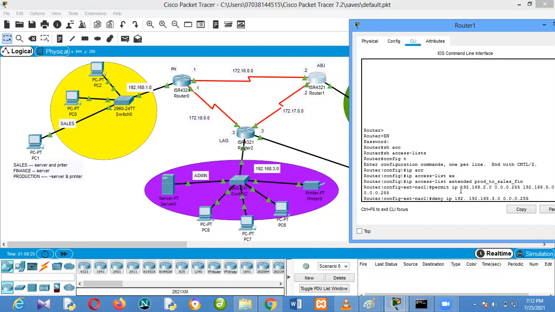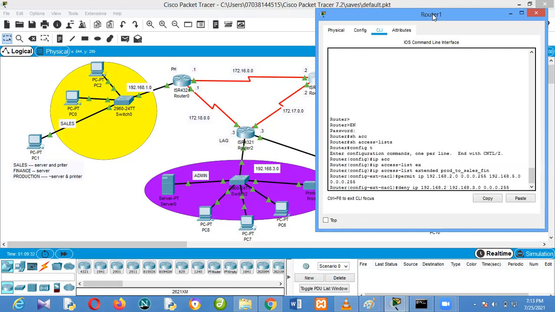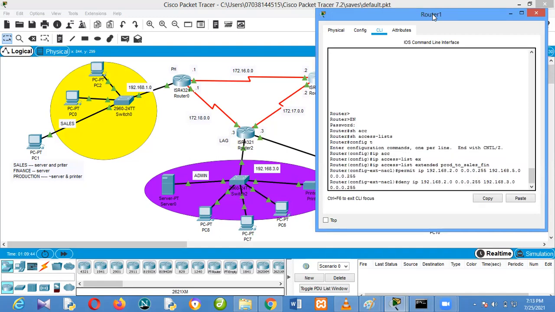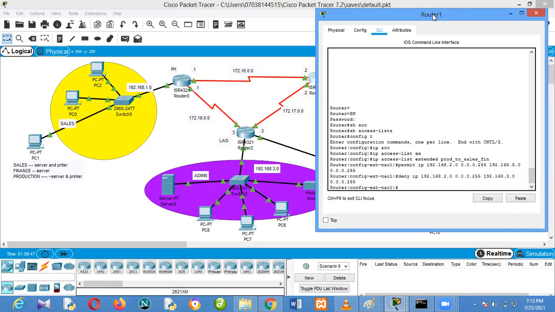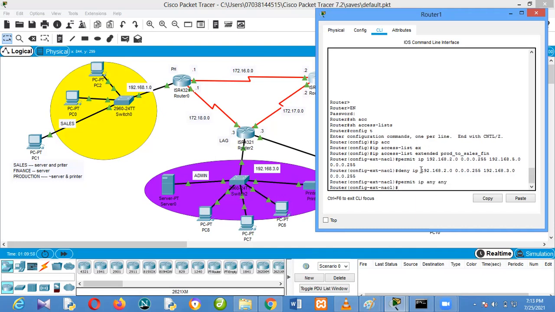Production is 192.168.2.0 0.0.0.255. So deny ip from production into admin. Enter. So in that case, I'm permitting any to any. Permit ip any to any. Before that, I will not deny the rest.